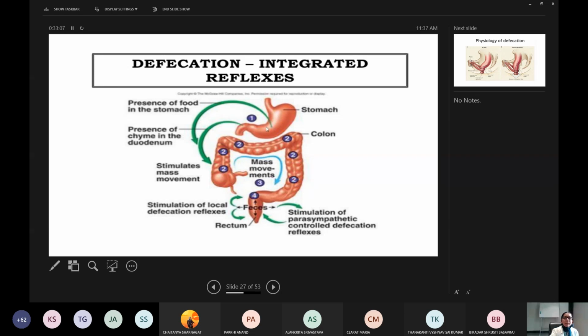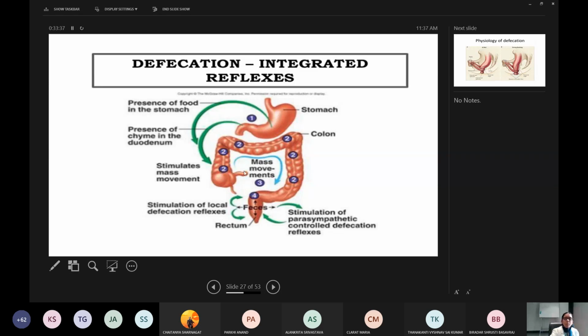Okay, this is called the gastrointestinal reflex or gastrocolic reflex, isn't it? Then this will cause peristaltic movements and mass movements in the colon. This initiates the mass peristaltic movement in the small intestine, that is the peristaltic rush, that I told you in the last class, and mass peristaltic movements also occur in the colon, the large intestine.